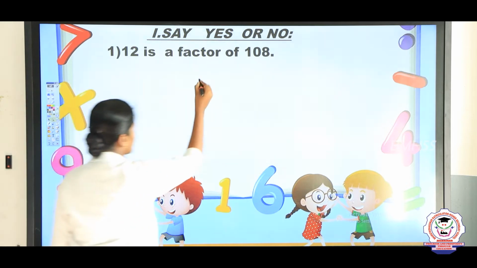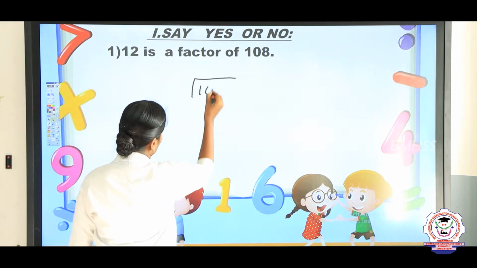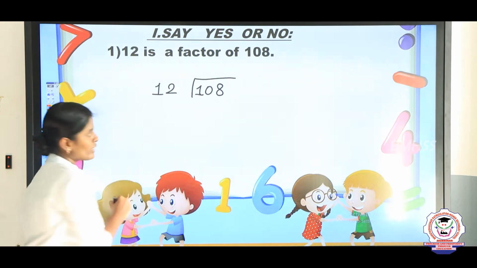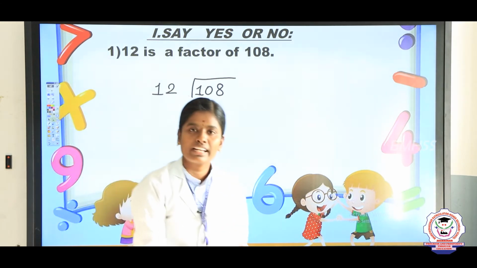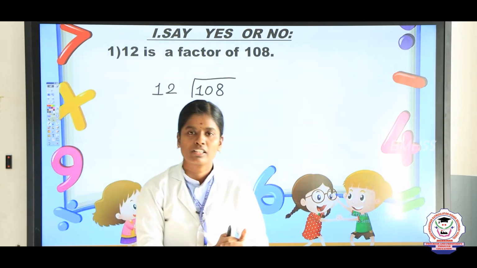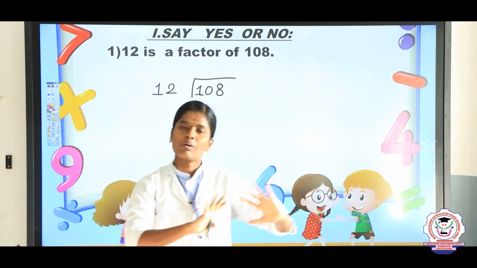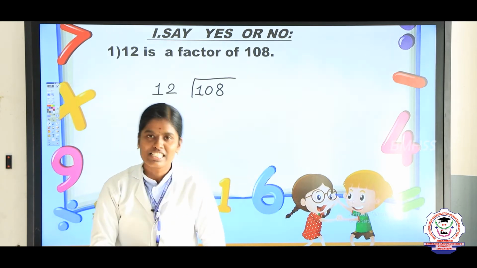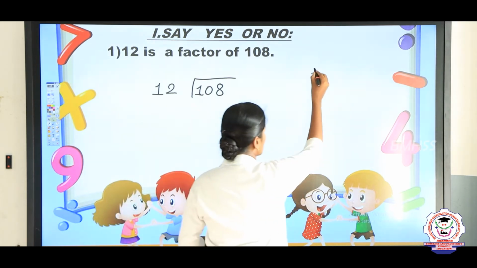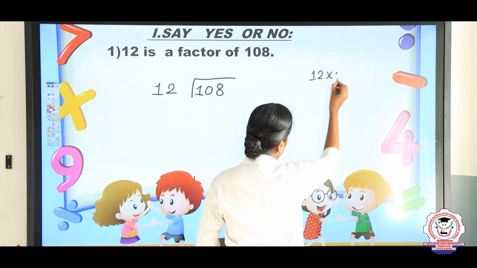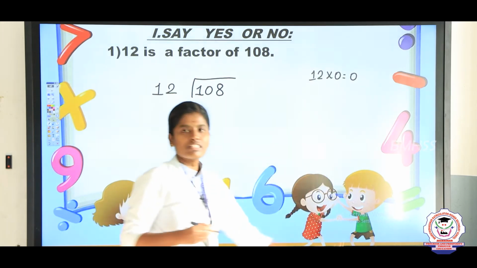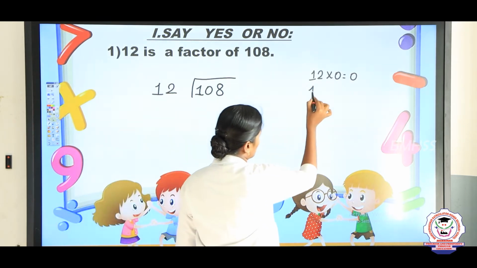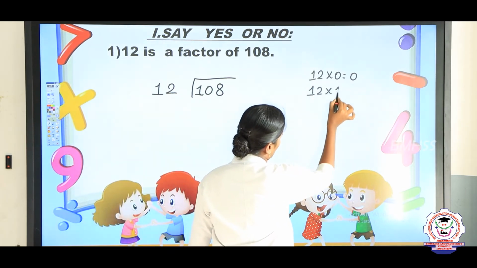Take 108 divided by 12. Now tell me Kiran, is this possible in 10? 12 table, 10 possible? No, it is not possible. Now I am going to write the table, just listen. The first one is 12 zeros are 0. The next one is 12 ones are 12. Next 12 twos are 24.